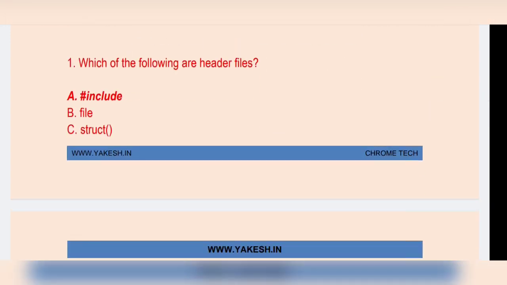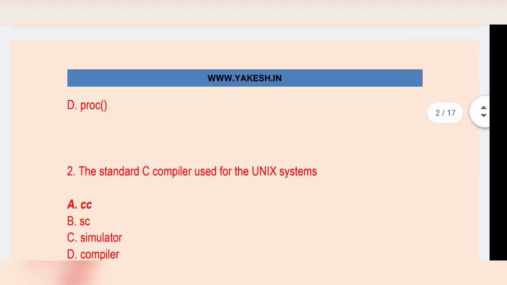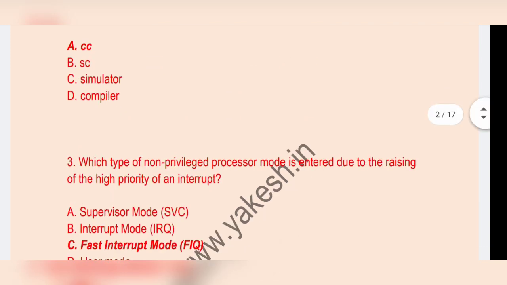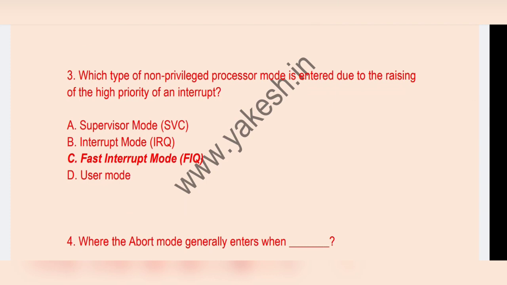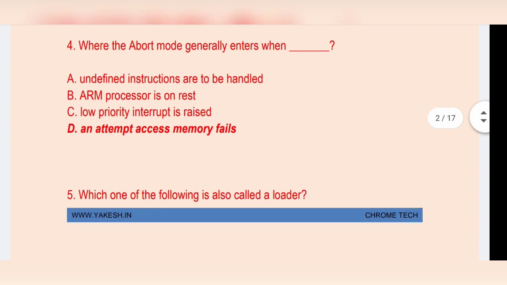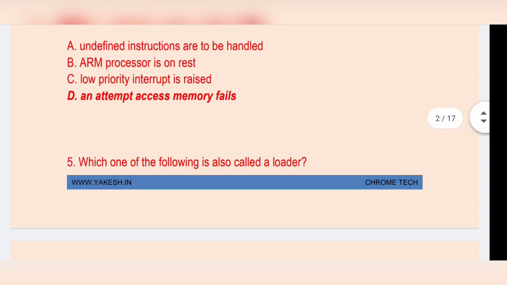Which of the following are header files? Option A, includes. The standard C compiler used for Unix system: Option A, CC. Which type of non-processor mode is entered due to the rising of a high priority interrupt? Option C, fast interrupt mode, FIQ. Where does the mode generally enter? Option D, an atom access memory fails.